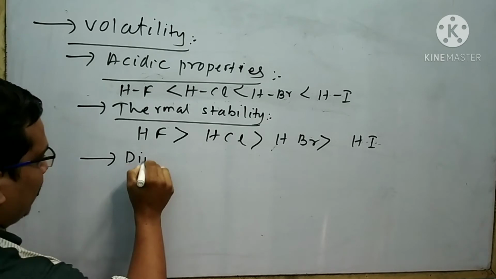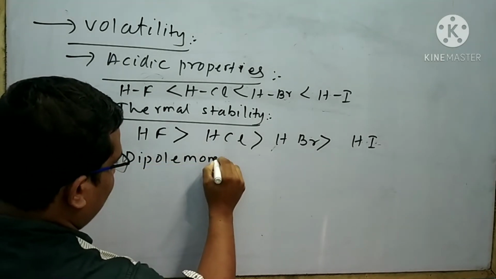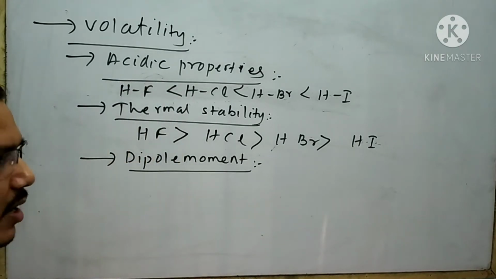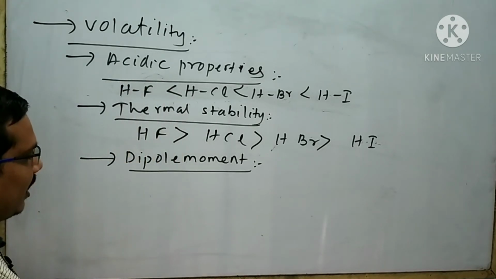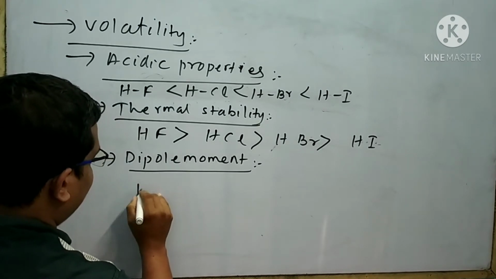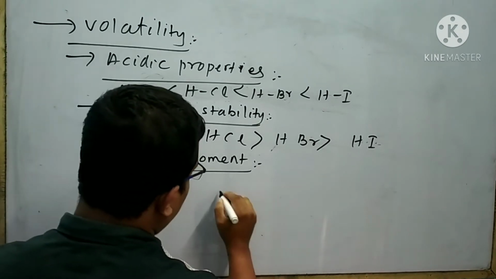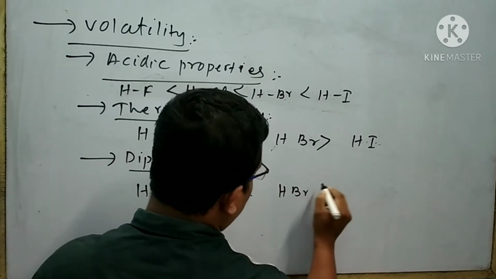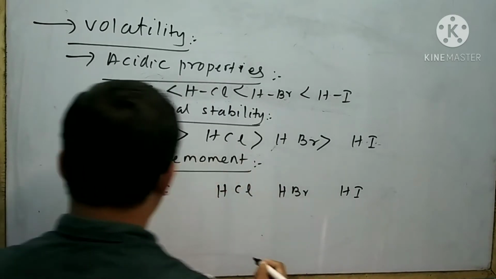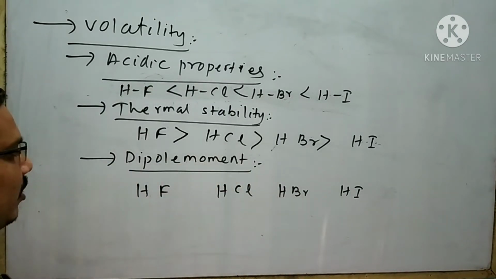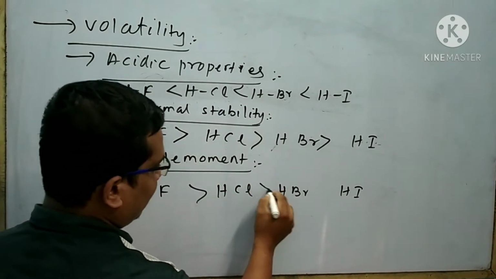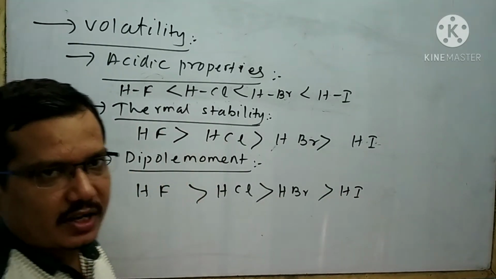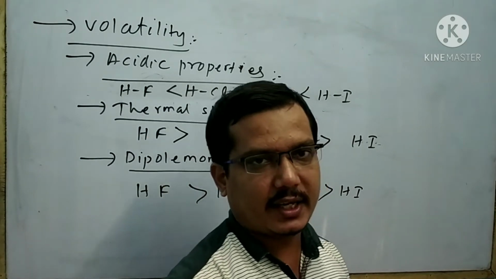Next is your dipole moment. The more the electronegativity difference, the more the dipole moment. We know that the electronegativity difference decreases from HF to HI. So HF has more dipole moment than HCl, then HBr, then HI. This is all about the trend in properties of halogenic acid.